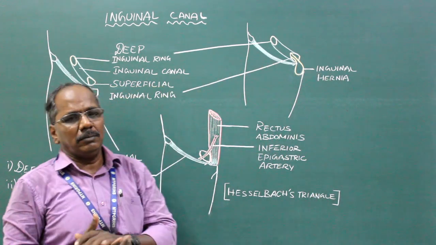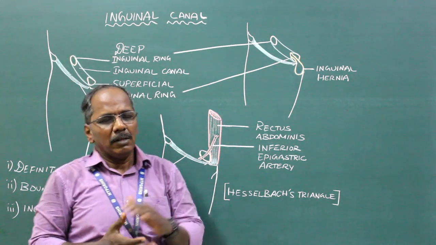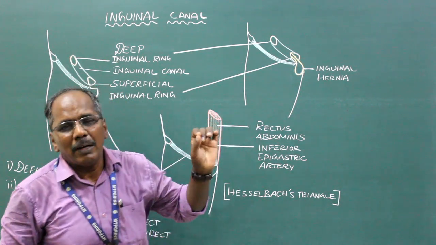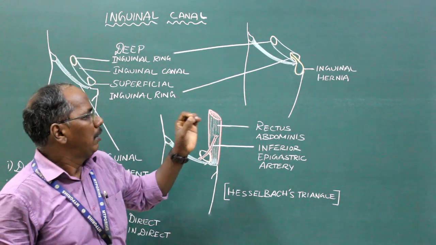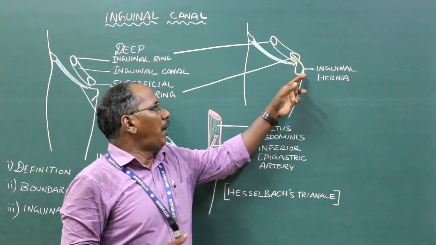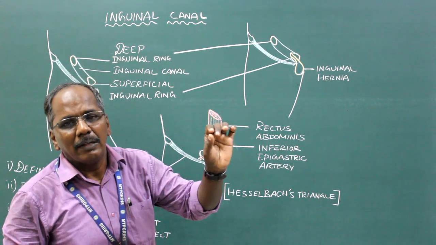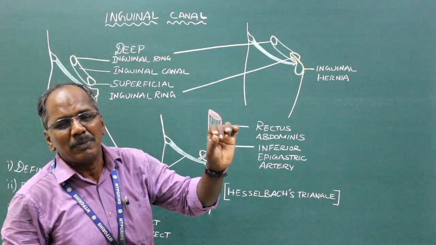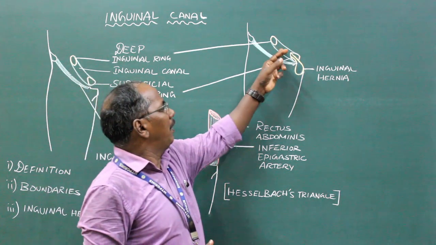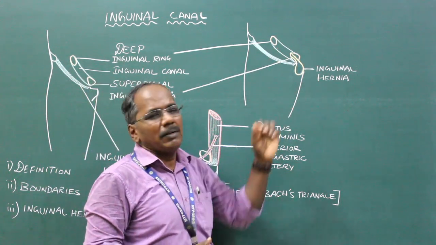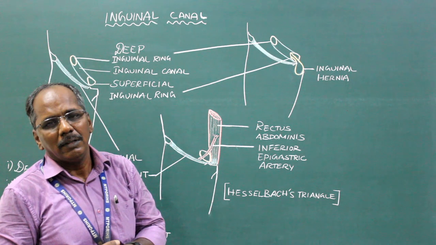Inguinal hernia. What is inguinal hernia? A protrusion of abdominal viscera, that is intestinal loops, through the inguinal canal is known as inguinal hernia.